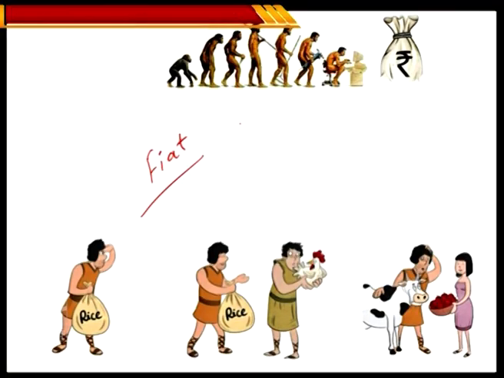As such, you are all aware that in good old days people used to go for the barter system of exchange. But the problem with the barter system is that there should be a double coincidence of wants for any exchange to take place. So your wants should coincide with the wants of the other person. Only in such a case does an exchange of goods and services take place.